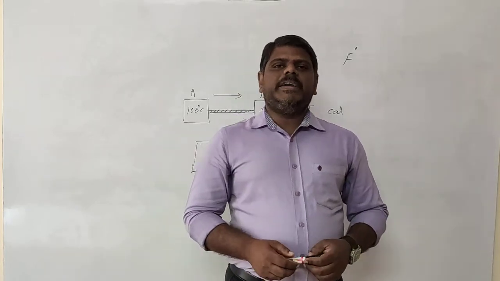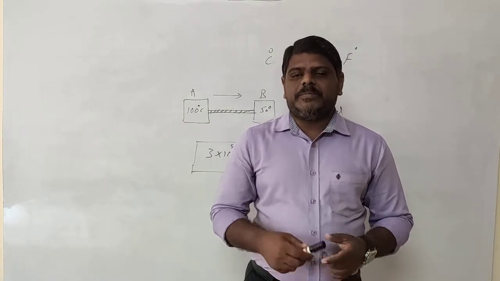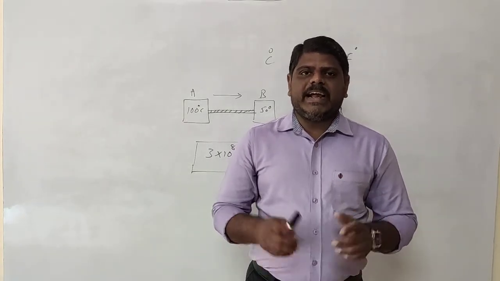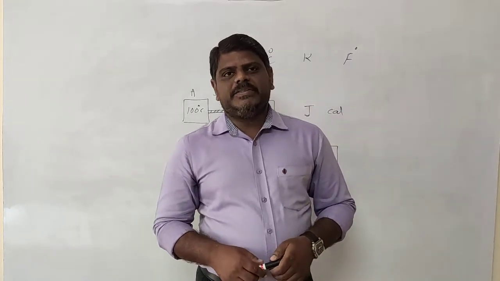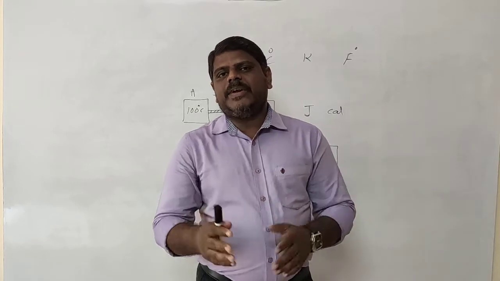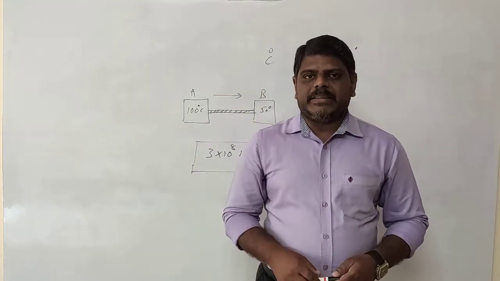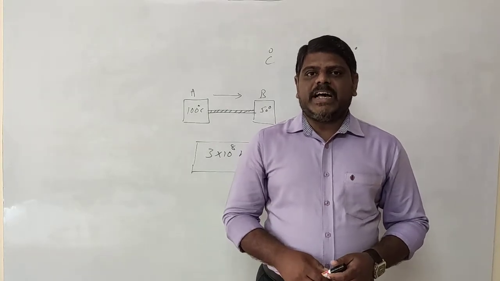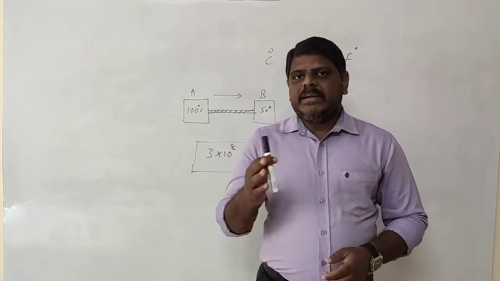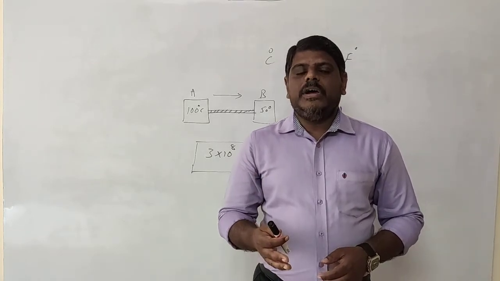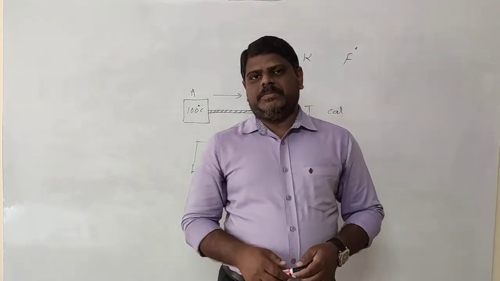Out of them, in which method will more heat energy travel with maximum speed? The conduction method is a very slow method, and less heat energy is transferred in conduction. Next is the convection method. In convection, heat energy transfers with more speed than conduction, the velocity of heat flow is more, and the amount of heat energy transferred is also greater.